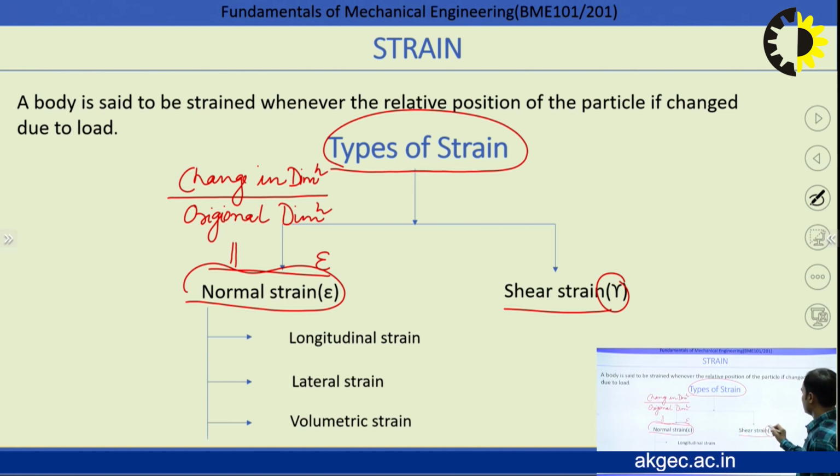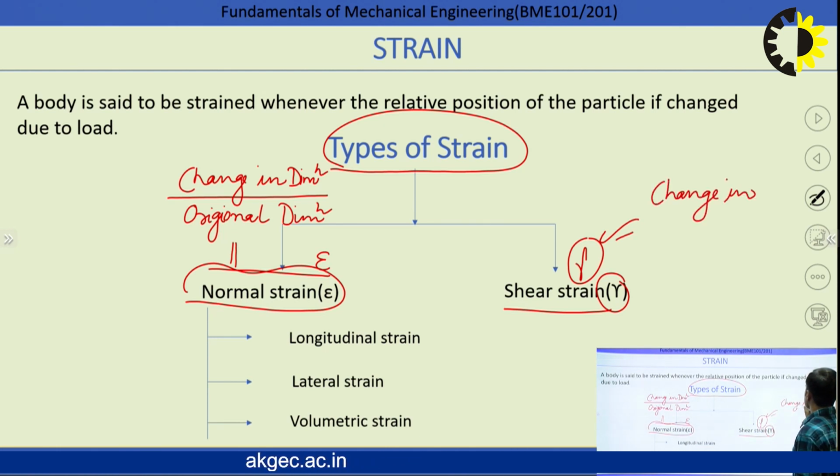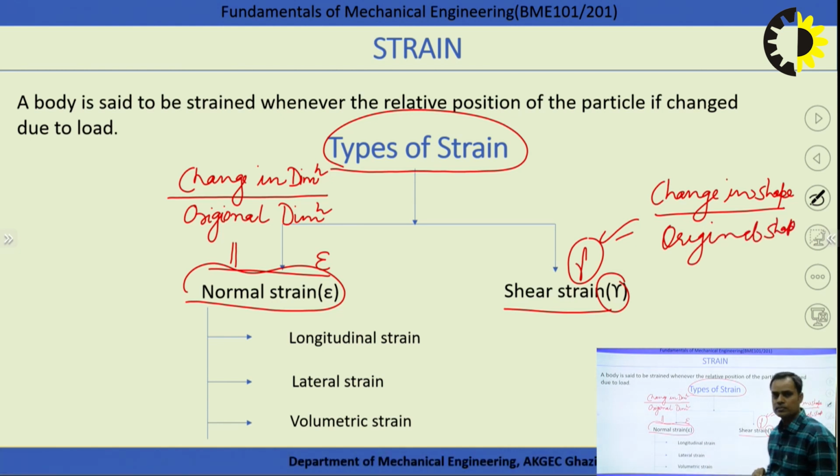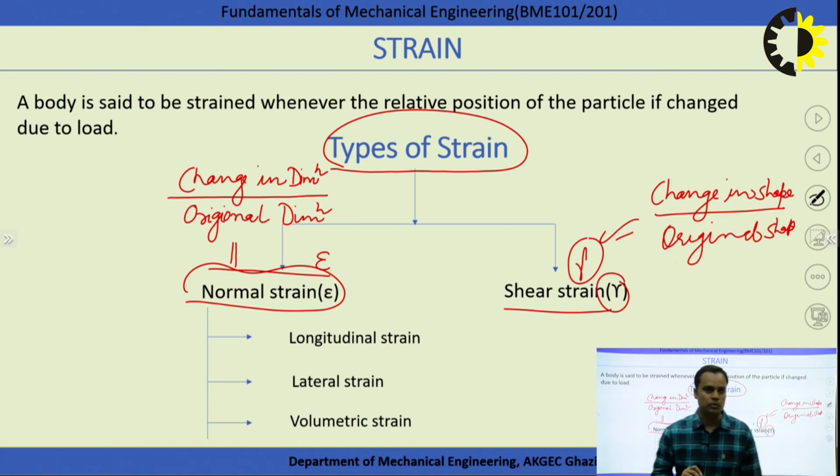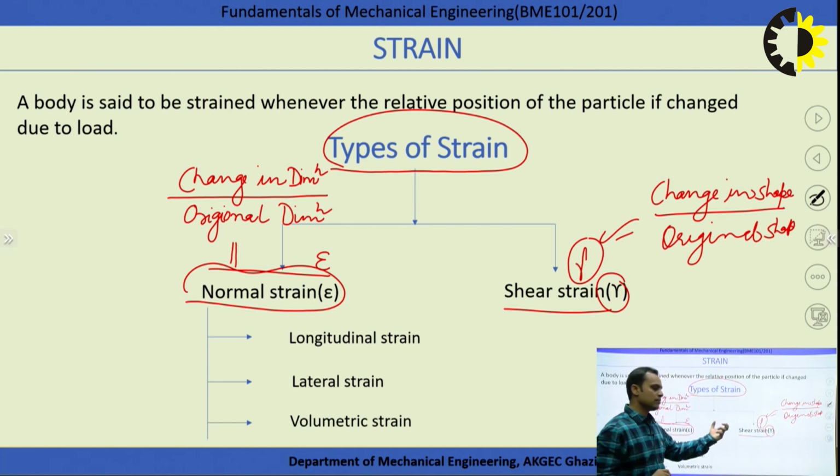So shear strain is represented by gamma. That's why it is represented by an angular term, gamma. And that is nothing else, that is the change in shape to the original shape. Right? I hope it is clear to both: normal strain and shear strain.